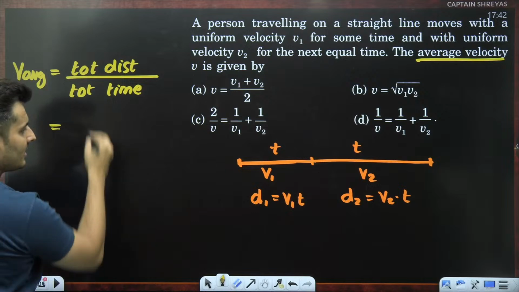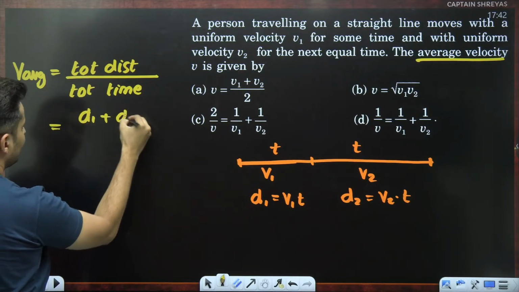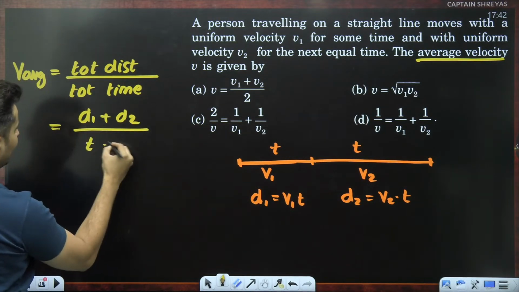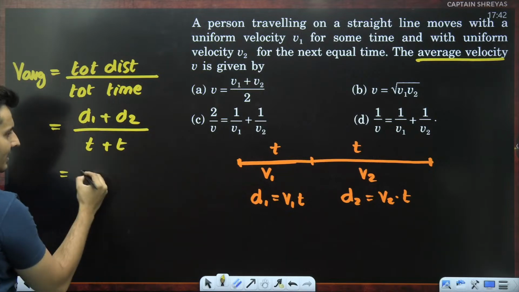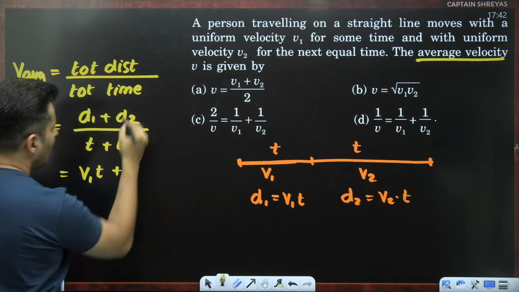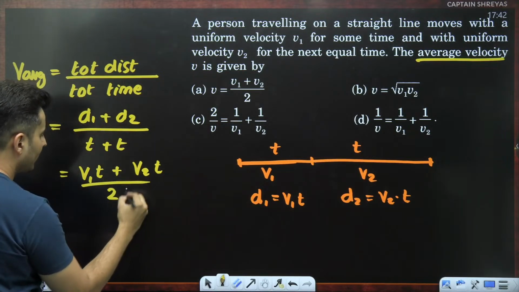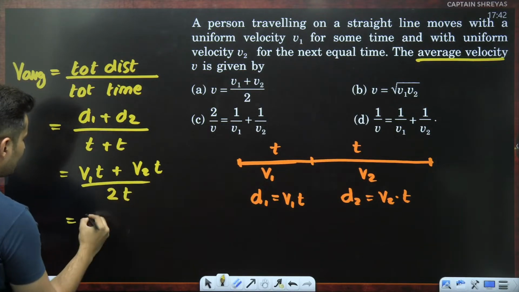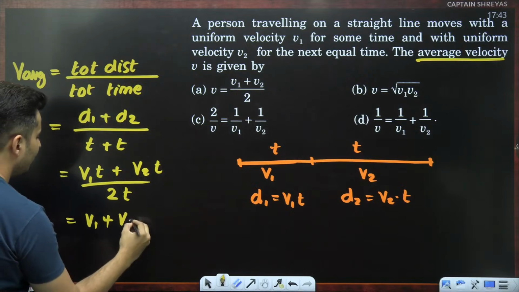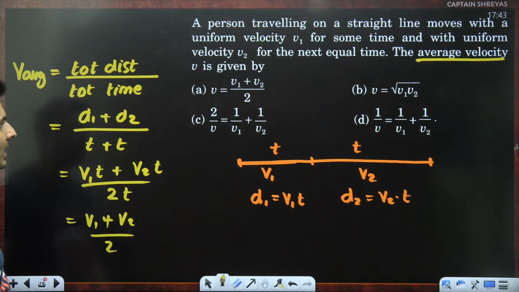What is the total distance? Well, that is d1 plus d2. What is the total time? That is t plus t. What is d1? It is v1t. What is d2? That is v2t. What is this over here? 2t. T cancels, so I will get (v1 plus v2) whole thing divided by 2.